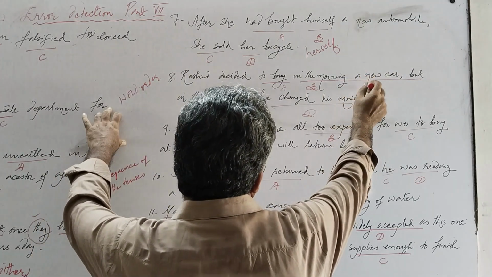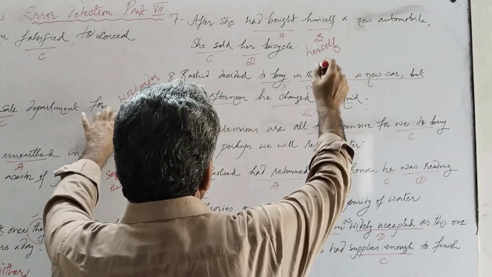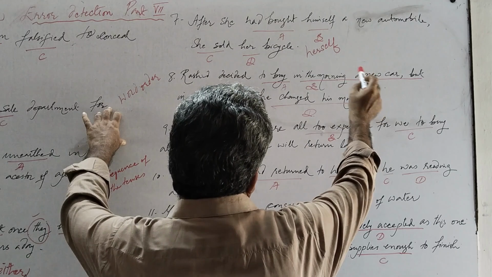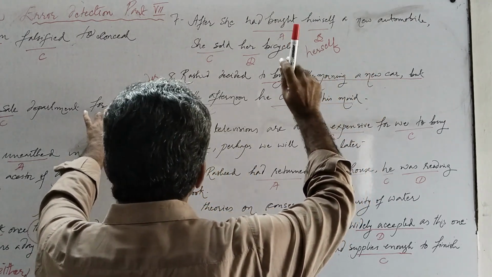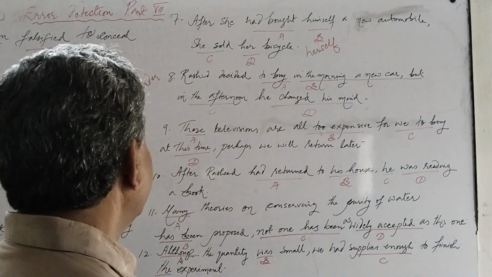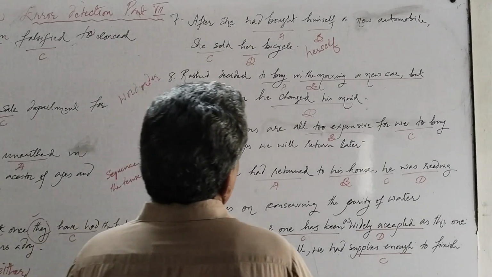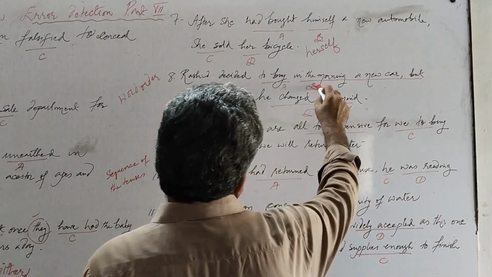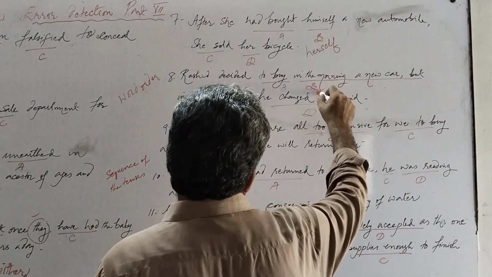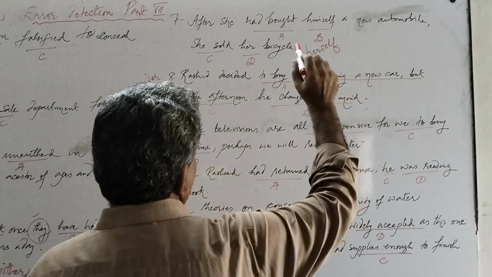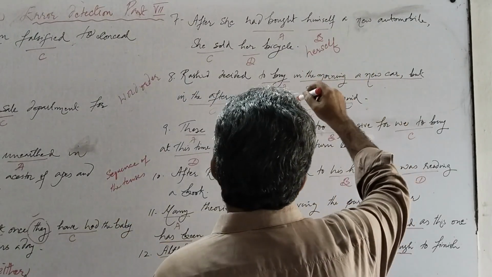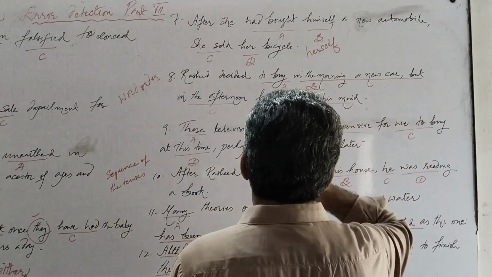The object of any infinitive or its verb should come closer to it. It should be kept beside it. So in the morning is in the wrong place here. We should remove it from here and keep it at the beginning of the clause or at the end of the clause.